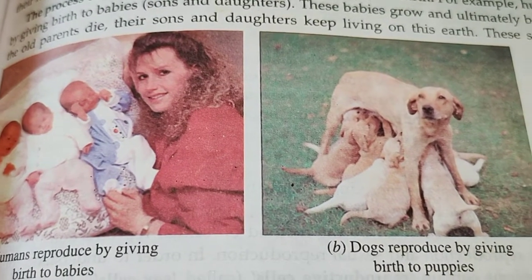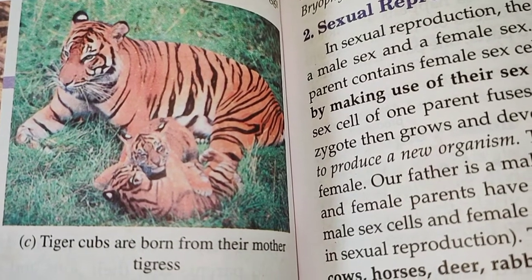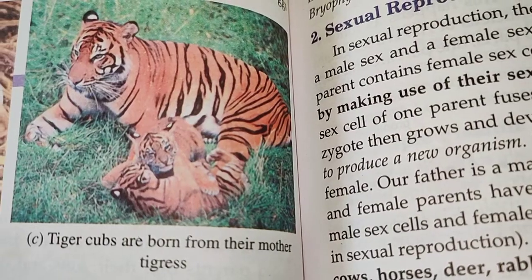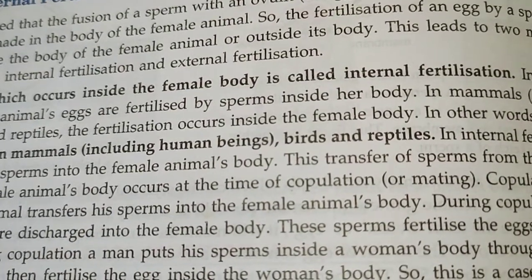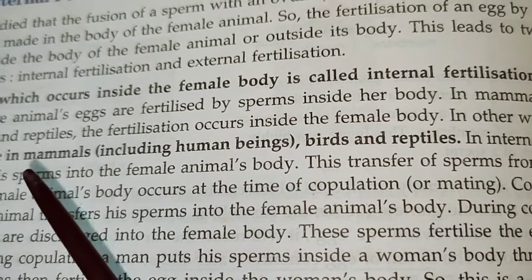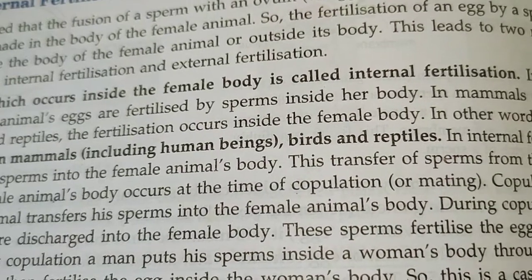So human, dog, tiger and many other mammals undergo internal fertilization. So internal fertilization takes place inside the body of mammals, birds and reptiles.